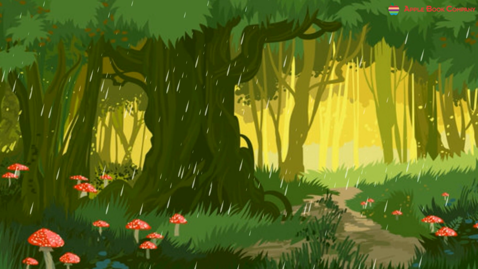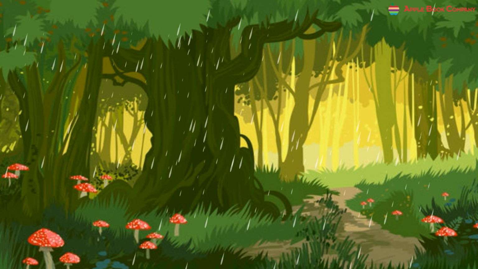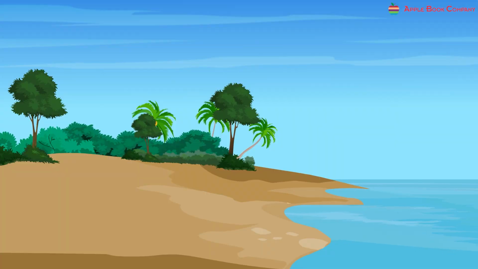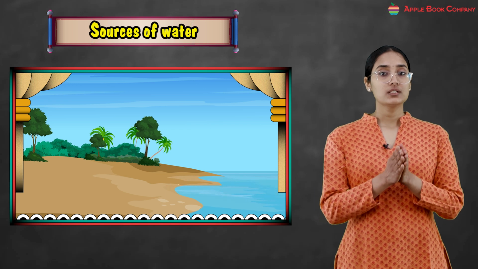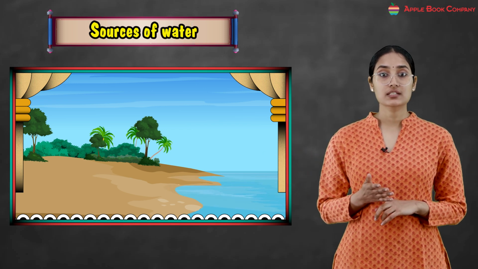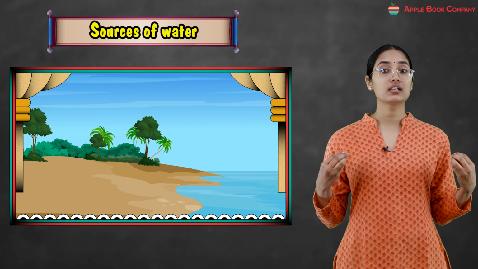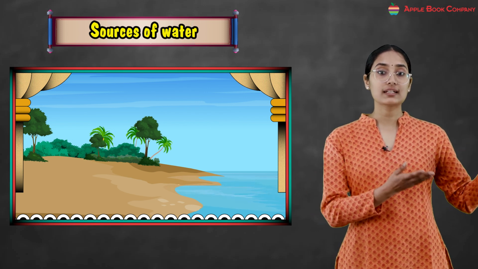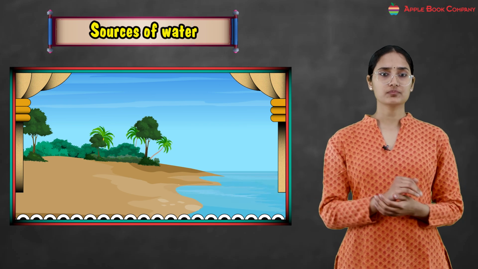Naturally, in nature, where do we get water from? Through the rain. It gets stored in lakes, ponds, springs, rivers, seas and oceans. What are the different things that we see in nature like rivers, seas, ponds, lakes and even glaciers, right? It's all because of the water that has come through the rain.